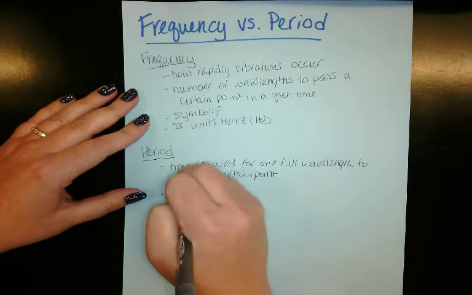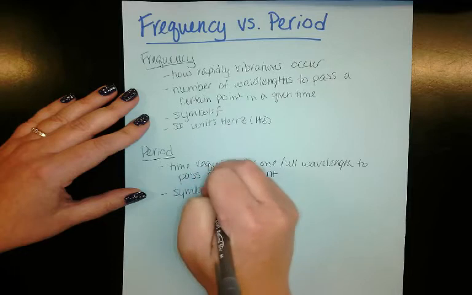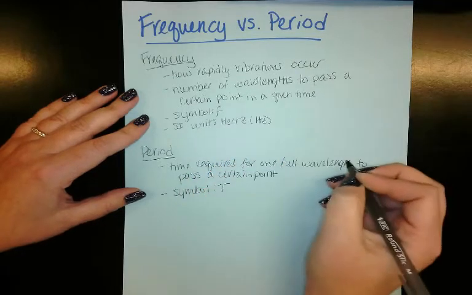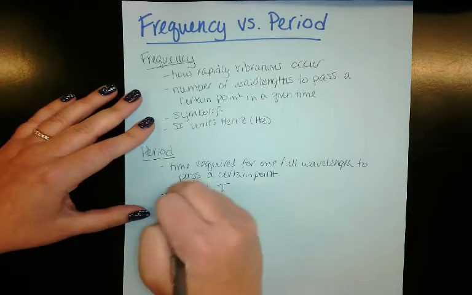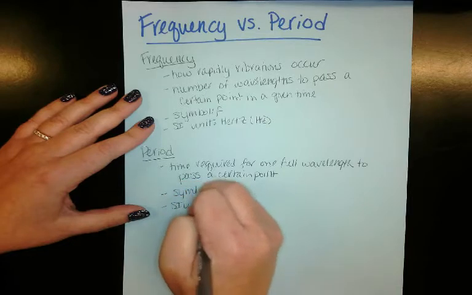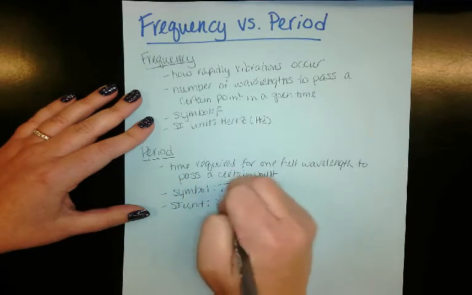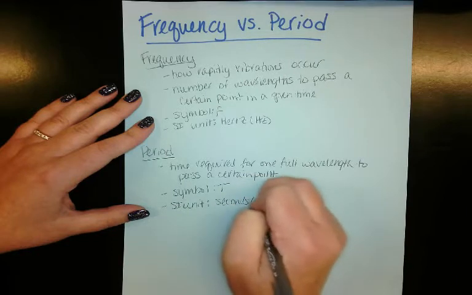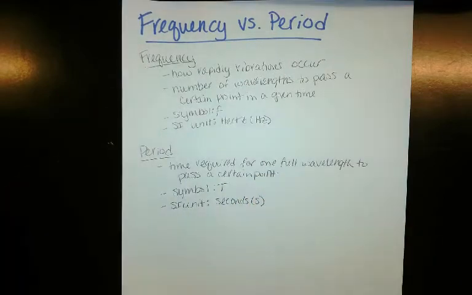The symbol is going to be an italicized capital T, so we're just going to put a capital T, and its SI unit is going to be seconds, because you're looking at a time frame.